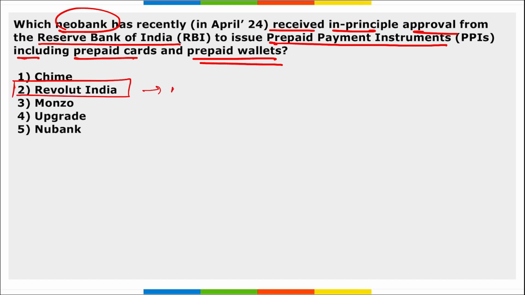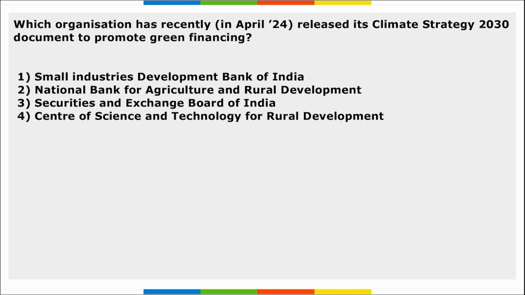Right, this is the neobank. And what is a neobank? Basically, a neobank is a bank which does not have any physical branch. Everything is online, digital.